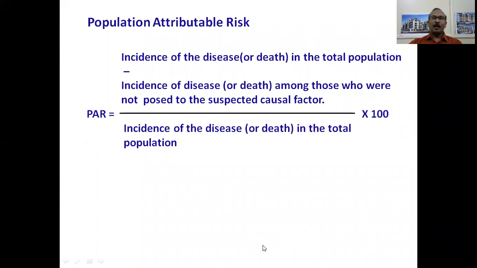Now, what do you mean by population attributable risk? It is almost similar to attributable risk. The only thing is, the first thing that we need to include is the incidence of disease or death in the total population. So instead of incidence of disease or death in the exposed population, what we need to write is incidence of disease or death in the total population, minus incidence of disease or death among those who are not exposed to the causal factor, divided by incidence of disease or death in the total population, into 100.